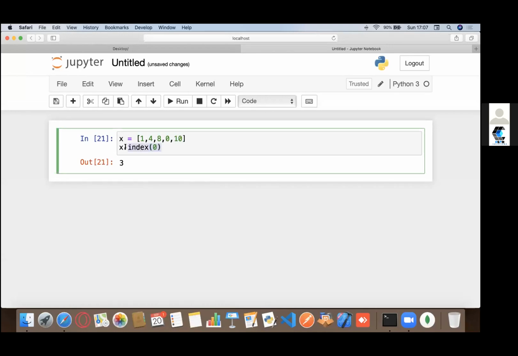Another method we could use on this list is insert.